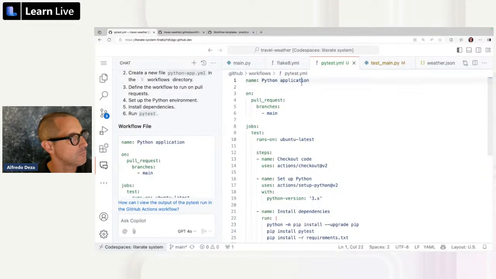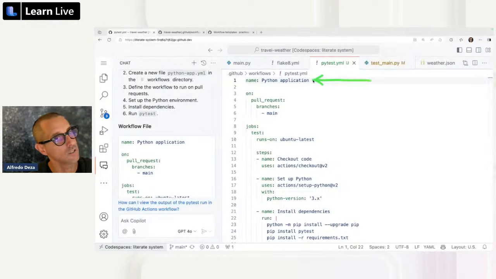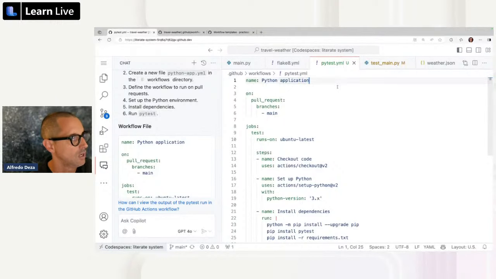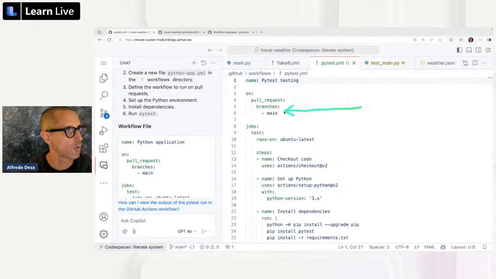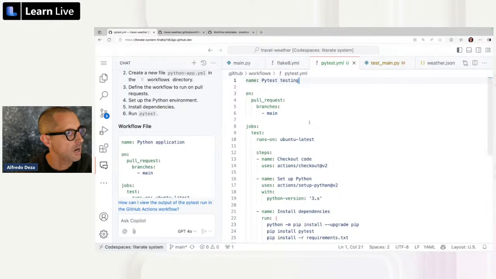So the name, remember I tend to like descriptive names. Python application, not so descriptive. So let's do PyTest testing and pull request. All right, now we're getting into specifics. Remember I said I want these to run on pull requests whenever there's a pull request to the main branch. If I want these to run on other branches, then I would just need to take that out. And then let's take a look at some of the other steps.